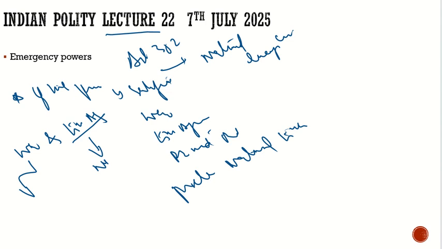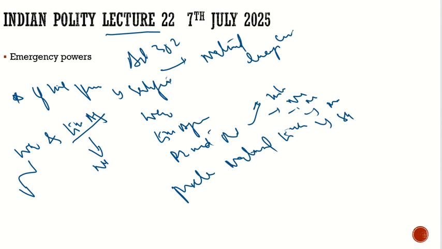Similarly, we have the war, external aggression, and we have armed rebellion. It is very much internal aggression. It may be from the Naxalites. It may be from the Maoists. It may be from the internal militancy in Jammu and Kashmir. It may be from the separatists who want to separate their state from the country. So this may be because of them. So this is the idea of the national emergency.